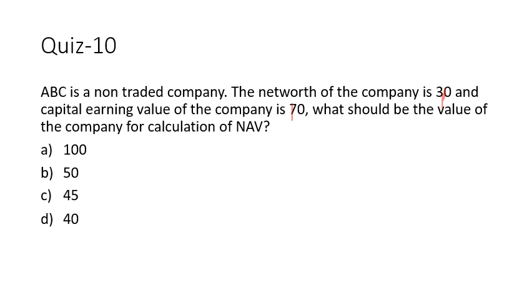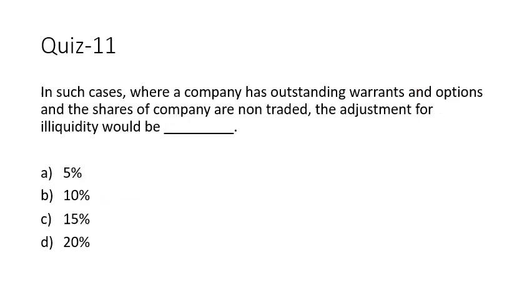And then we apply 10% for illiquidity. So 10% cut will be there. So 10% of 50 here will be 5, and that's why it will be 45. The next question: in such cases where a company has outstanding warrants and options and the shares of a company are non-traded, the adjustment for illiquidity is not 10%, it is actually 15%. So there is an additional 5% consideration for illiquidity.